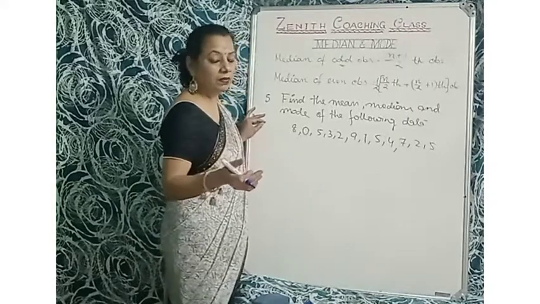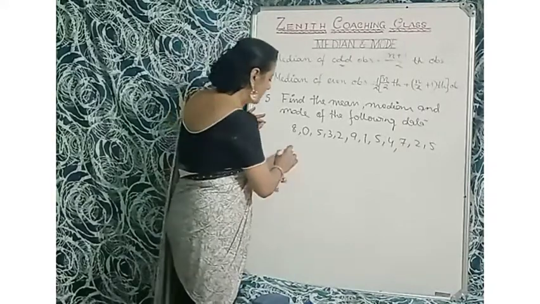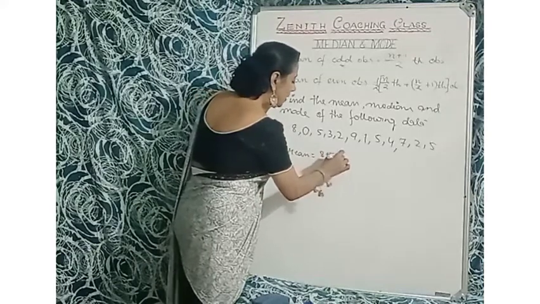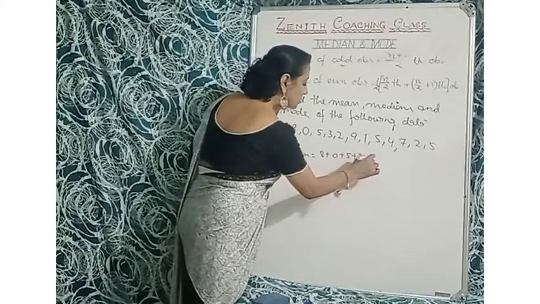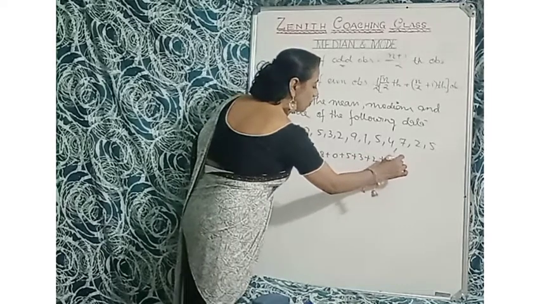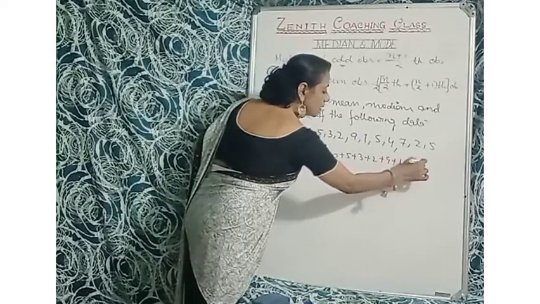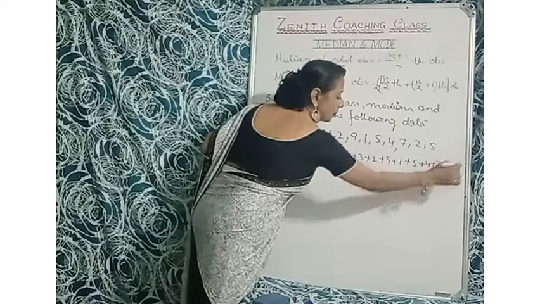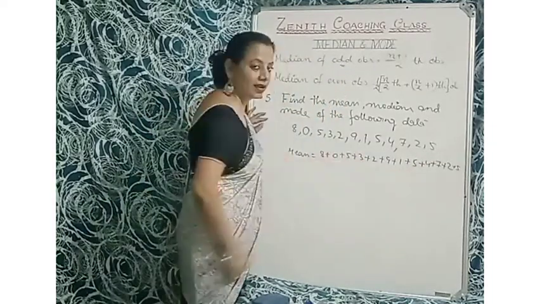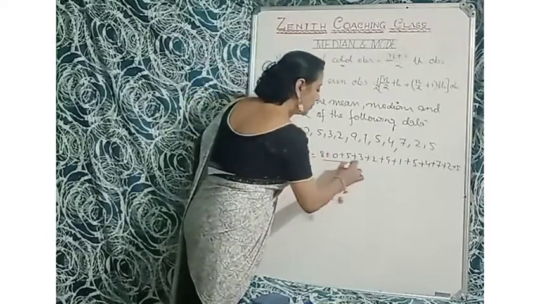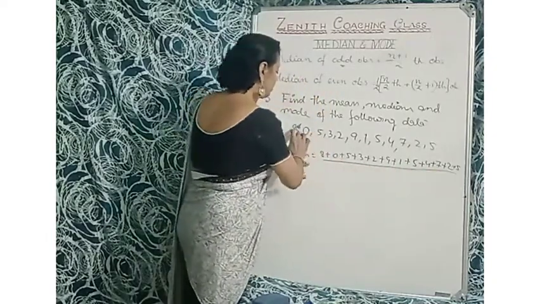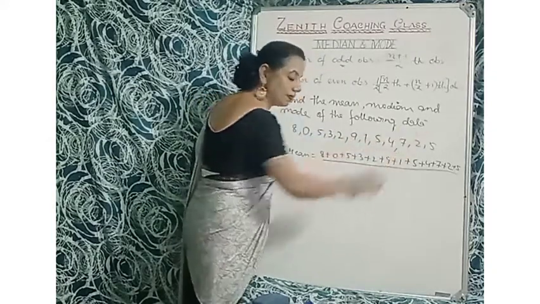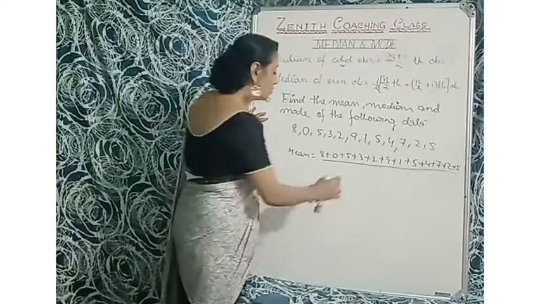So what to do, that is, mean is sum of the observations by number of observations. So mean equals 8 plus 0 plus 5 plus 3 plus 2 plus 9 plus 1 plus 5 plus 4 plus 7 plus 2 plus 5. Oh dear, this is running off the board. Okay, so by 1 2 3 4 5 6 7 8 9 10 11 12. So the number of observations is 12 here.